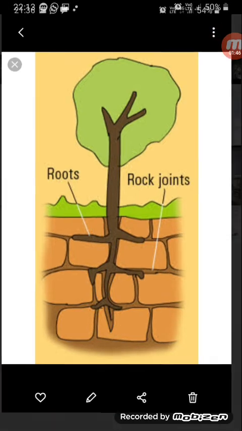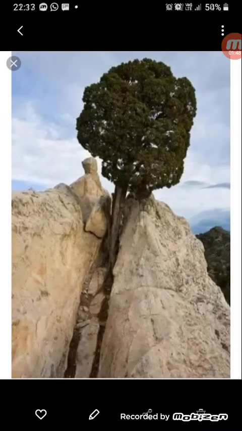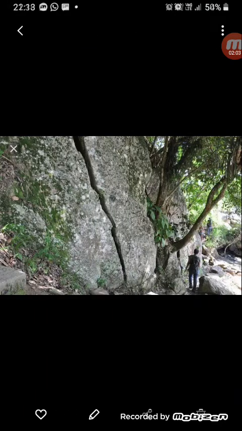So this is a diagrammatic picture. You can now see in this picture how the tree has really broken that big chunk of rock which is exposed on the earth. So this is how it really looks like in reality. The tree has broken the rock into two parts. In the third picture also you can see that there are a few trees which have broken the rocks into pieces, and you can see a huge crack, or many cracks, not only one crack but many cracks over here, which have been created by the trees, and they are breaking down that big rock.